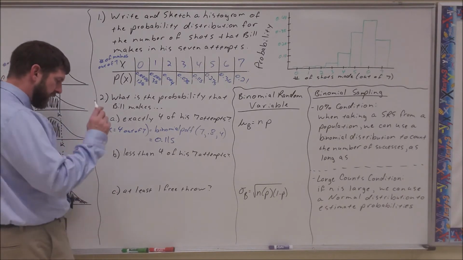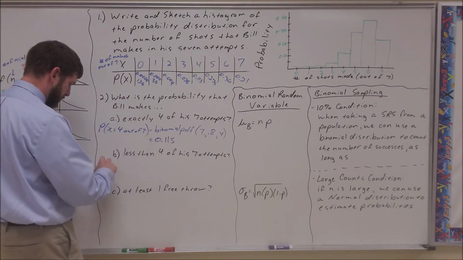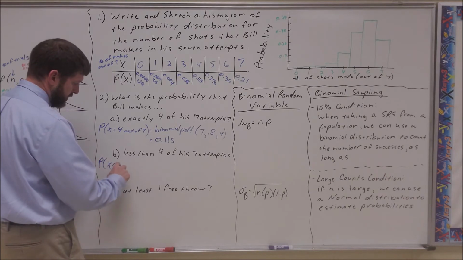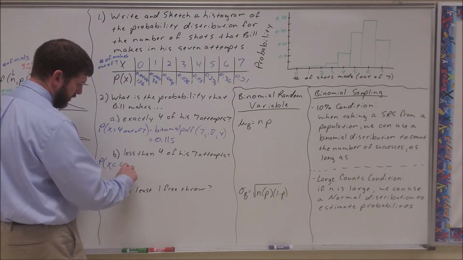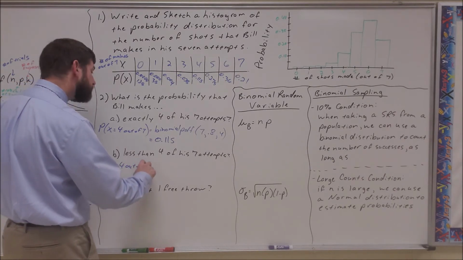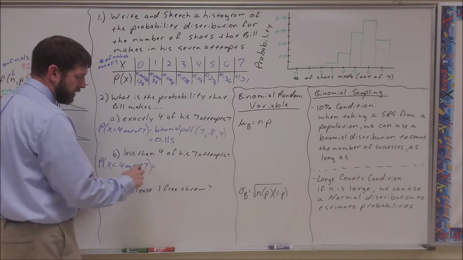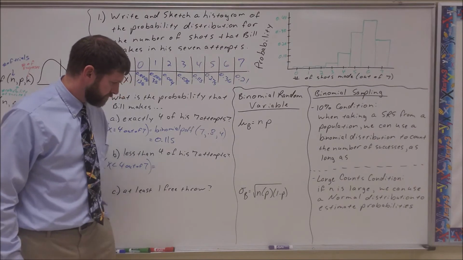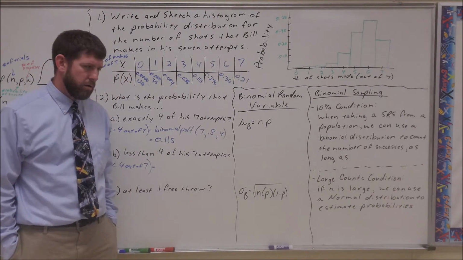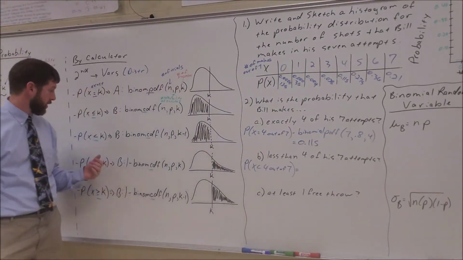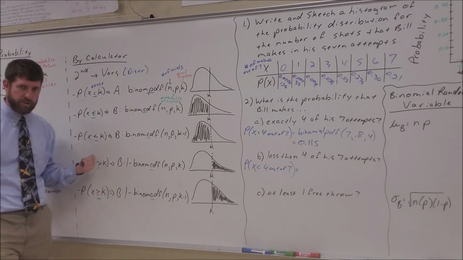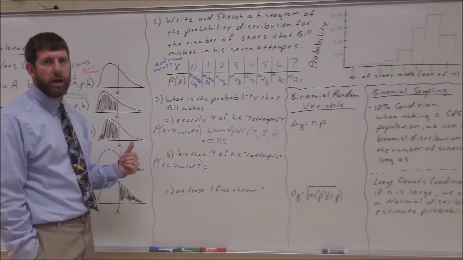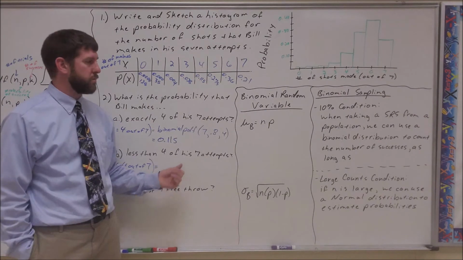So the probability that X is less than 4 out of 7. That's an inequality, so there are multiple ways we could do that one. We could use our formulas, but we'll talk about them in a minute. I want to just do this one using the table.